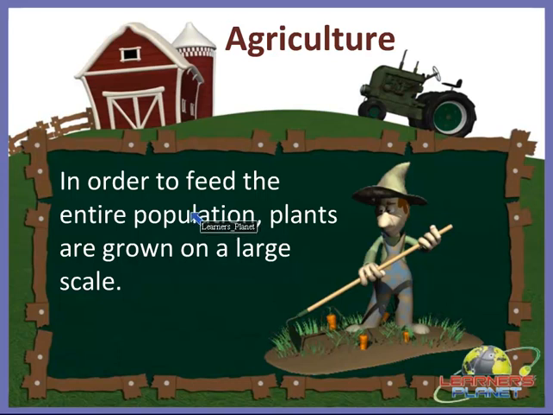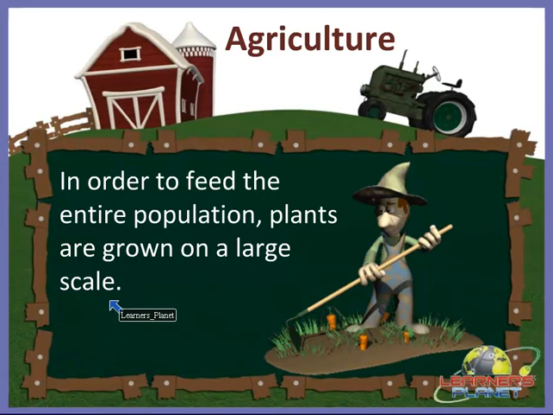So, in order to feed the entire population, plants are grown on a very large scale, because we cannot grow plants on a very large scale in our small garden or kitchen garden. We can feed only ourselves and our family, but not the entire population of the country.